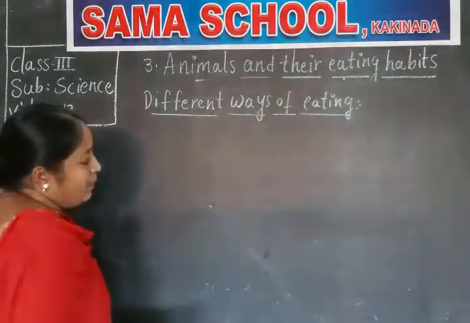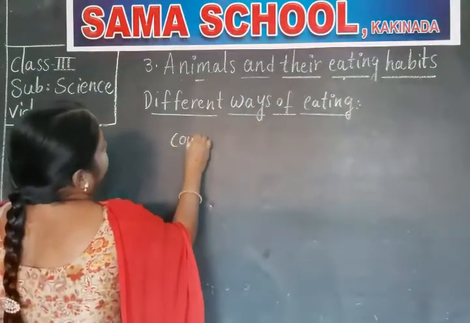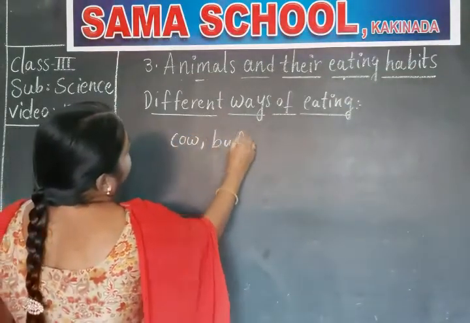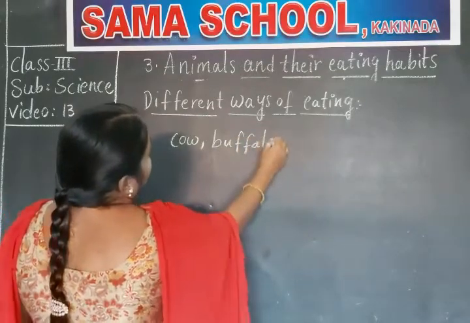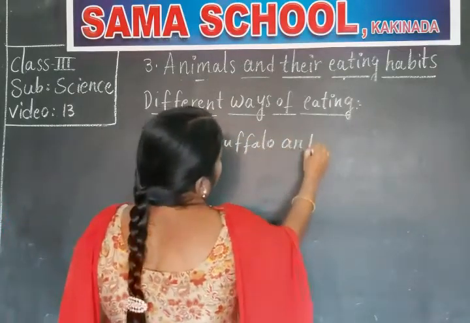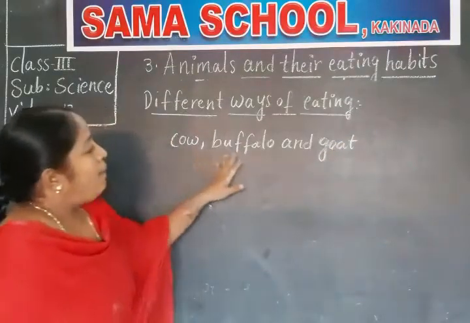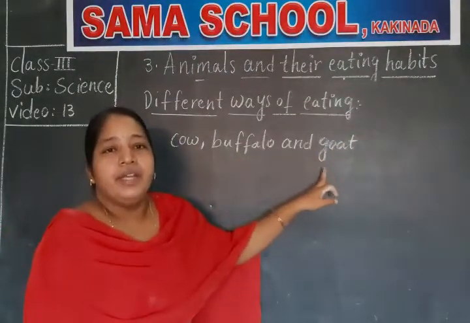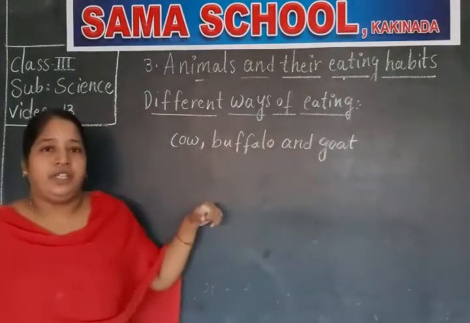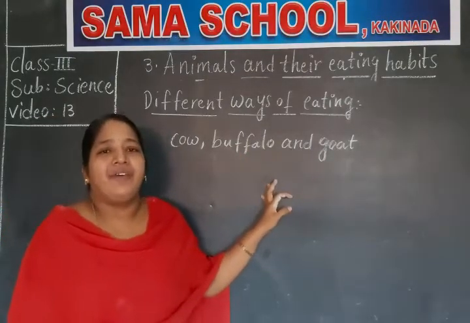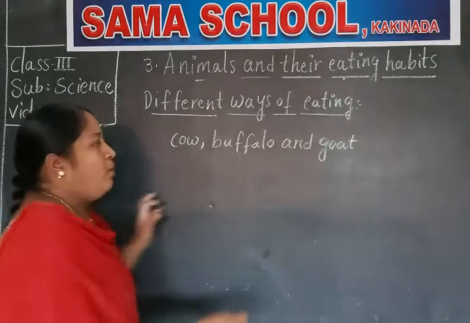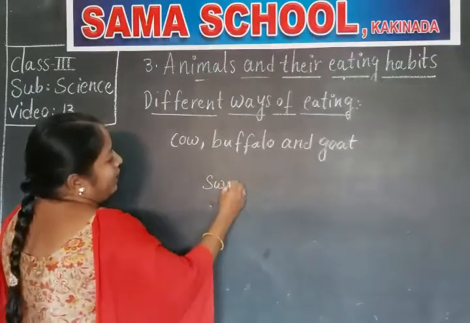First one, for example, if you watch a cow, buffalo and goat. The animals such as cow, buffalo, goat, first they swallow the food very fast. Swallow means, in Telugu we say mingadam.